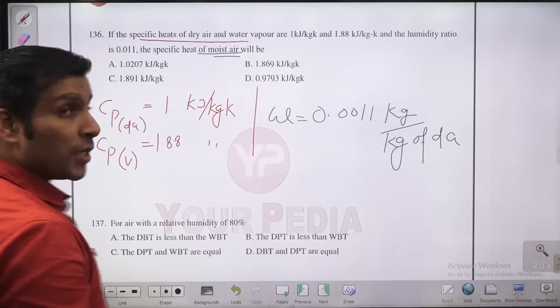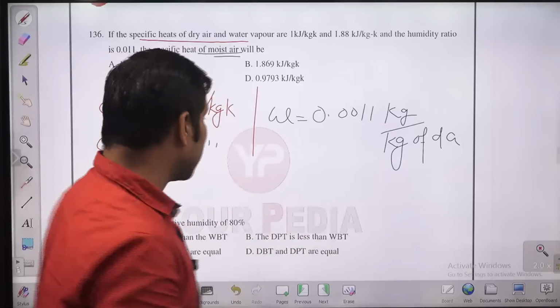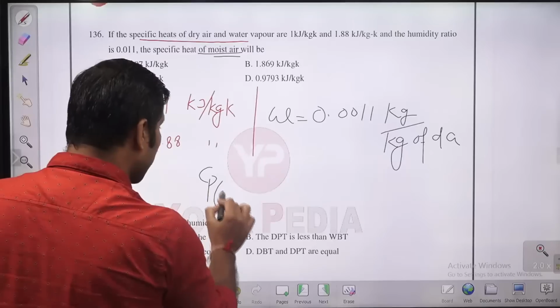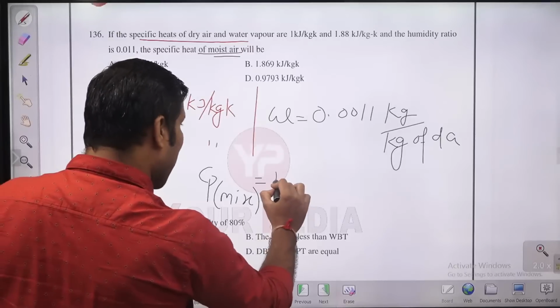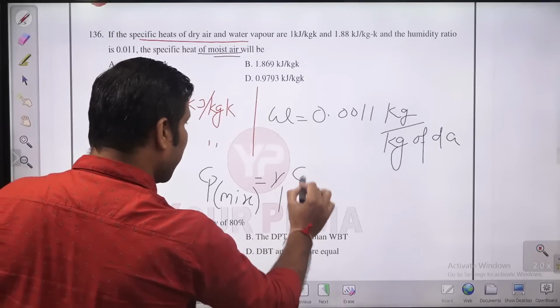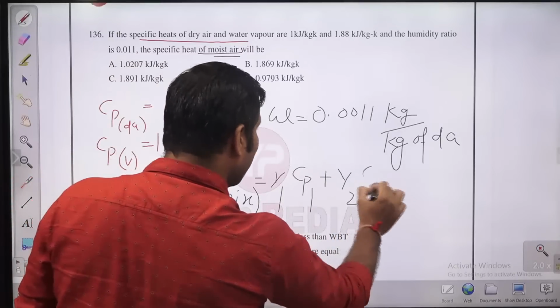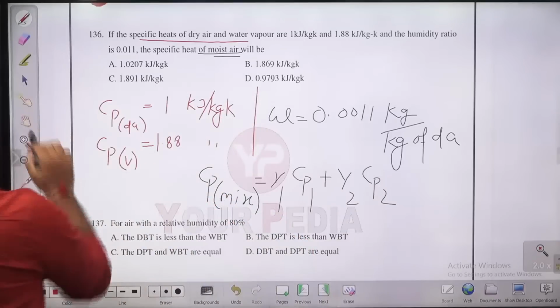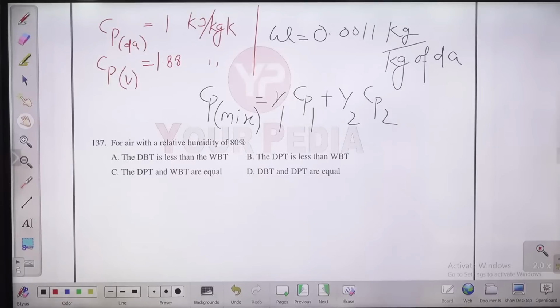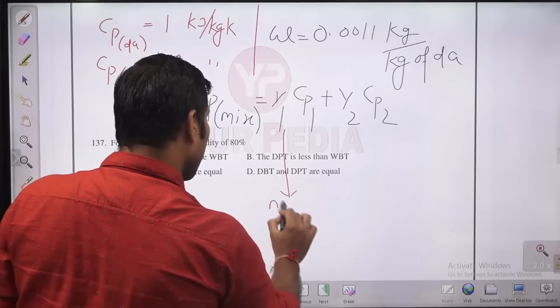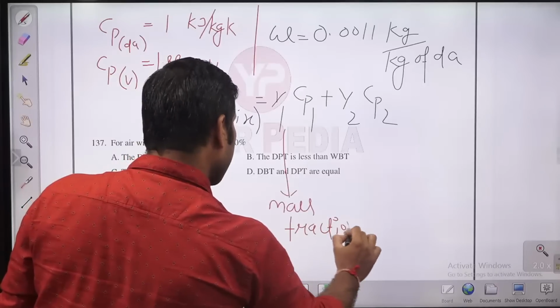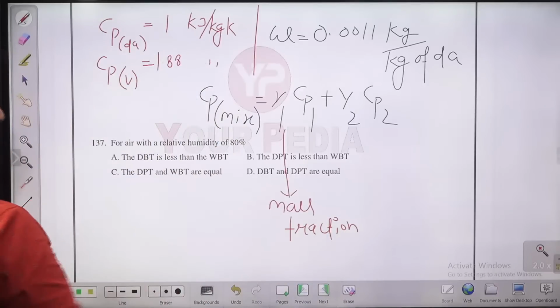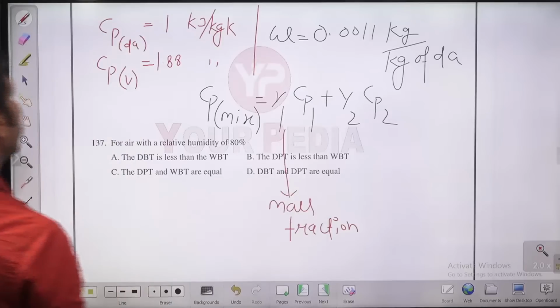Guys, if you are having a mixture of moist air and other gases, Cp of the mixture, specific heat of the mixture, you can write it as mass fraction Y1 Cp1 plus Y2 Cp2, where this Y1 and Y2 are the mass fractions, guys. Mass fraction of first, mass fraction of second.